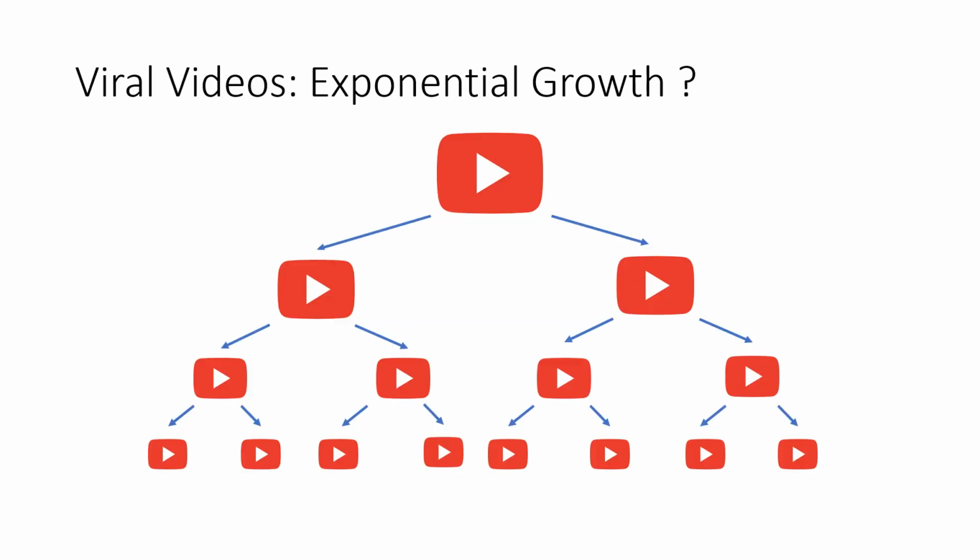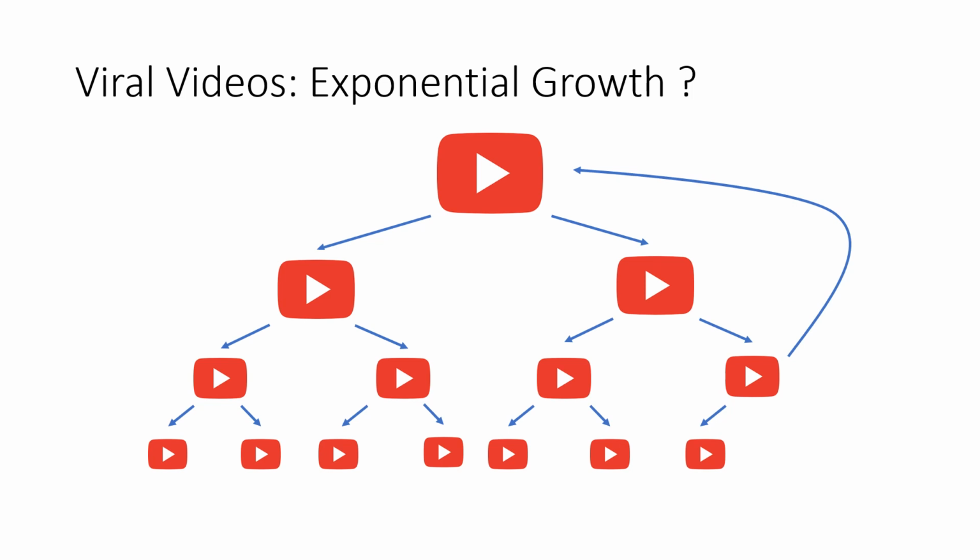Let's go back to our model earlier where we said, okay, every generation of viewers doubles in comparison with the previous generation of viewers. However, there's a point where there's so many viewers that it's becoming very hard to find new viewers. And so what will happen is something like this.